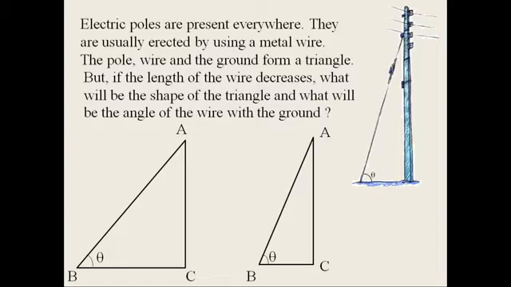Now tell me what is the difference between these two diagrams. Here this angle is more than this angle. Let this be theta 1 and this be theta 2. So theta 2 is less than theta 1.